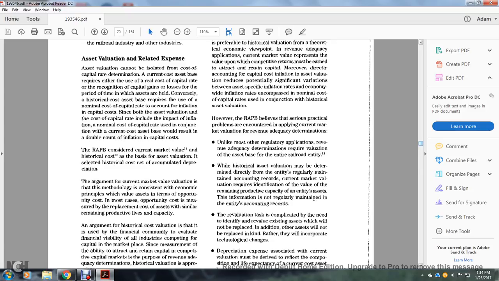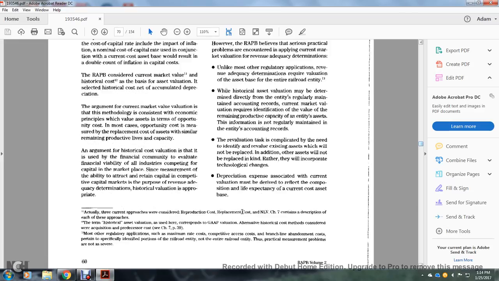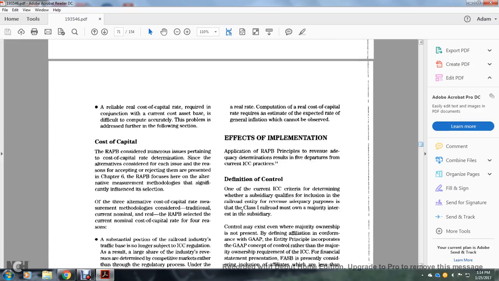This information is not regulatory maintained in the entity's records, and the regular valuation of the tax was completed with the entity for identifying the revaluation of the existing assets, while not placed in addition with the other assets replaced with the kind, rather than being incorporated with the technical change of depreciation expense associated with the current valuation derived from the reflective composition and life expectancy of the current cost of the asset base. A reliable real cost of capital rate is required in conjunction with the current cost of the asset base. The difficulty of computing this accurately is addressed in the following section.